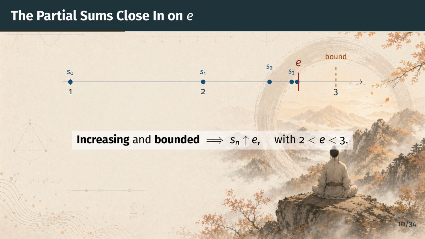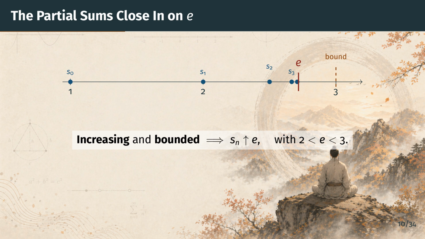The first jump from s sub 0 to s sub 1 is large, but after that the dots crowd together very quickly and pile up just below the dark red mark labeled E. The dashed orange line on the right at the value 3 is the upper bound we just proved. Because the sequence is increasing and never crosses 3, it converges, and its limit sits between 2 and 3. Notice how rapidly the dots converge.